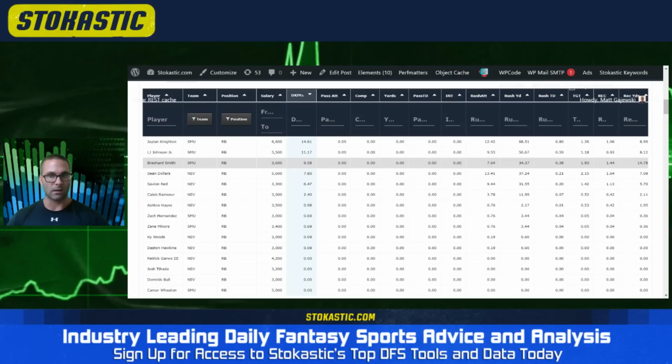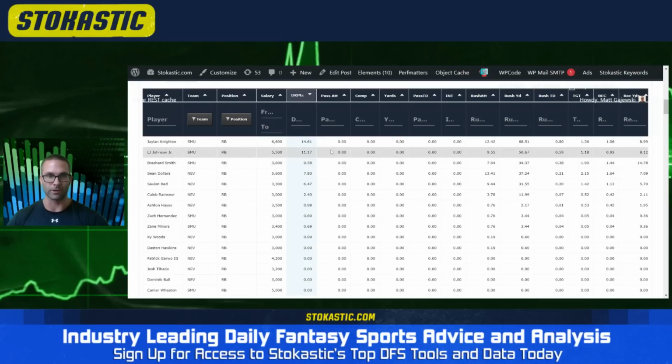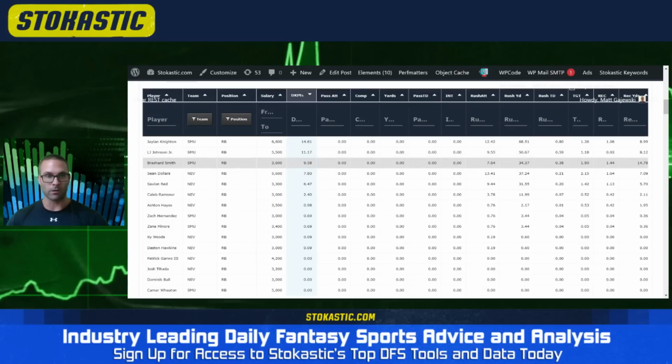So I think on the rare third downs that he plays, or I guess the rare third downs SMU is in, you probably see more Brashard Smith than we had seen previously. But they're going to smash this team. All three are going to get opportunities. I think you even see the freshman, Derek McFall, the 4-star. He's not in the DK player pool, but he's on FanDuel. And just because the depth chart the team released only had 3 backs, that doesn't mean only 3 are going to play. SMU often used 4 or 5 last year in competitive games, which very much could be the case again here. So I love throwing darts on players that aren't expensive or highly owned in this situation, Brashard Smith being someone to look at.